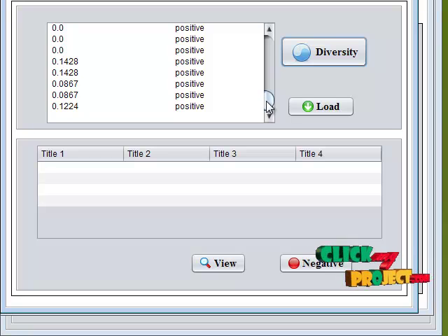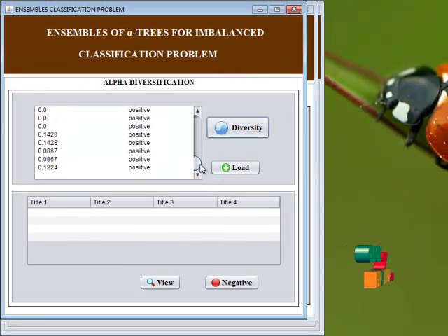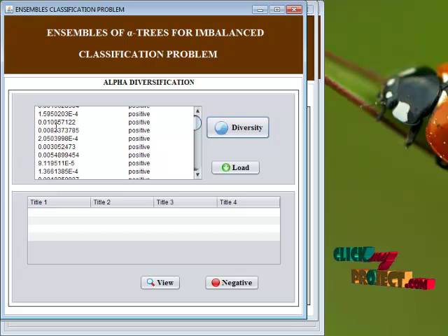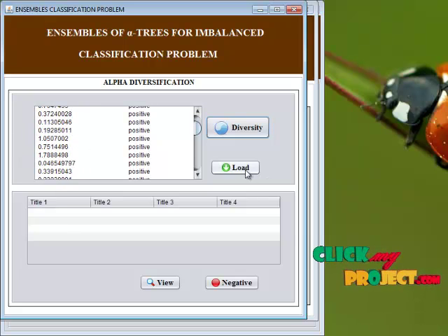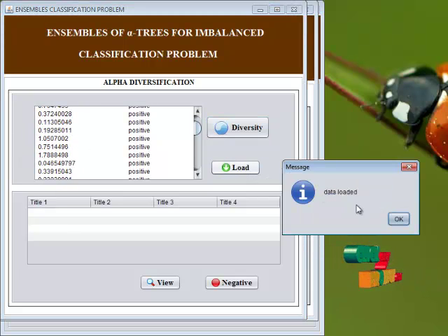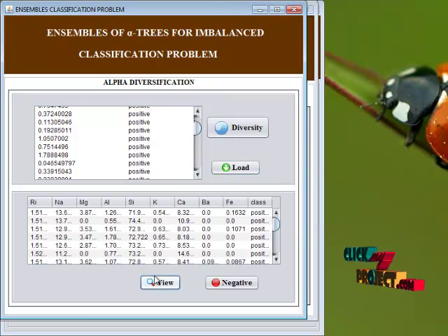Then the probability difference of the classes is calculated based on their appearance, based on the information gain. These are calculated in this manner. Then these data are loaded in the database and viewed like that.